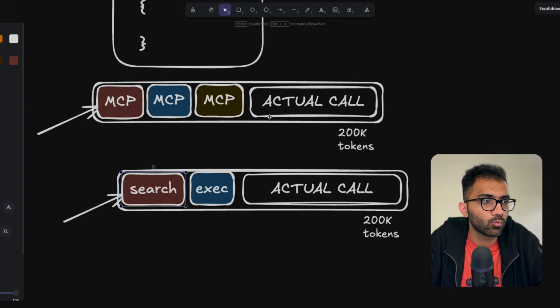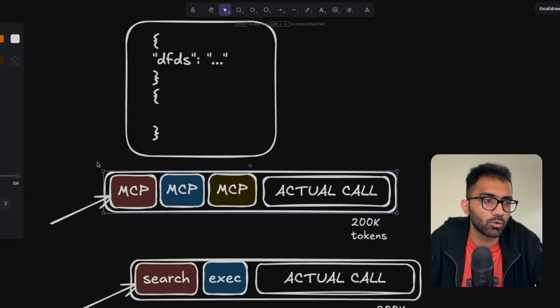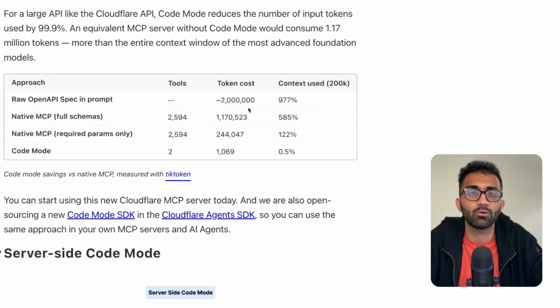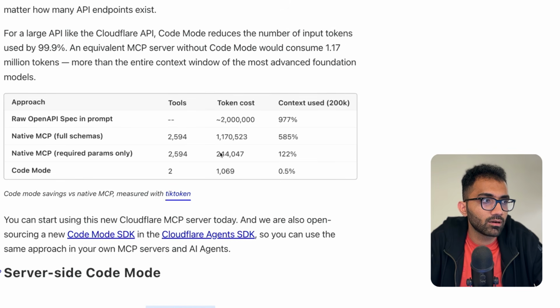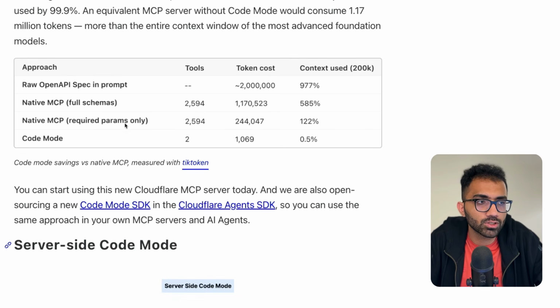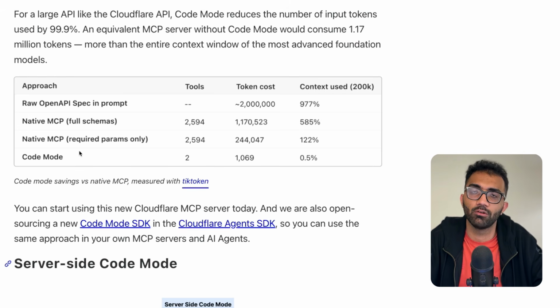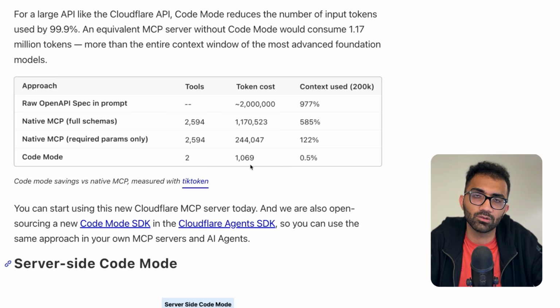You can't inject that. What this means is that inside this window itself, you are adding every single piece of information about every API, right? That's what they're saying. It's coming out to be 2 million. Then for native MCPs, they're saying they have 2500, 2600 tools, and the token cost is still about a million tokens for full schemas, which includes optional parameters as well. If they drop it to just required params, this drops to about 244k, which is still over the limit. And if they are in code mode, finally, this is the one that makes it possible for a company as large as Cloudflare, because they have a lot of things to do, right? There are a lot of APIs, a lot of stuff that you can do. This drops it to basically 1000 tokens, which is great.